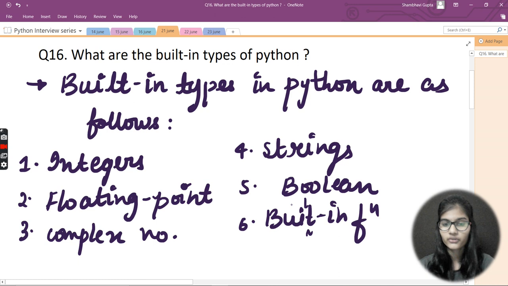We have basically functions of two types, that is built-in and user defined. So here the built-in types are as listed.